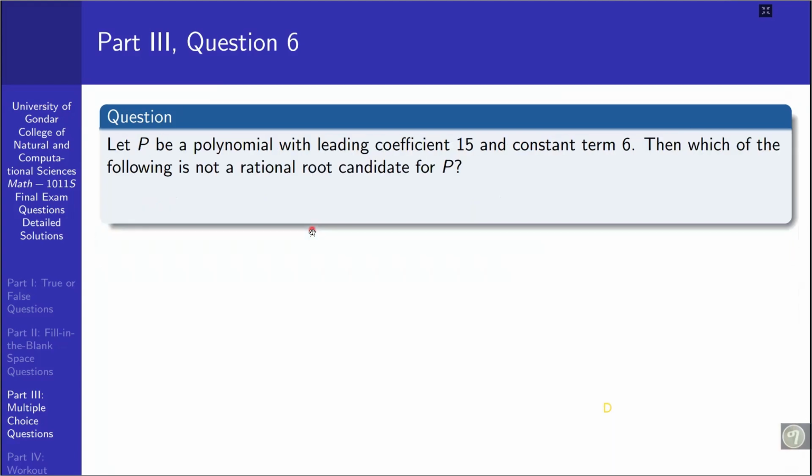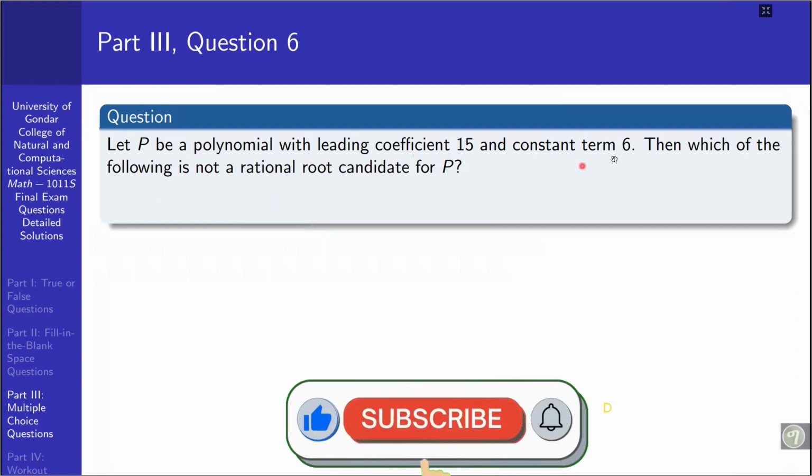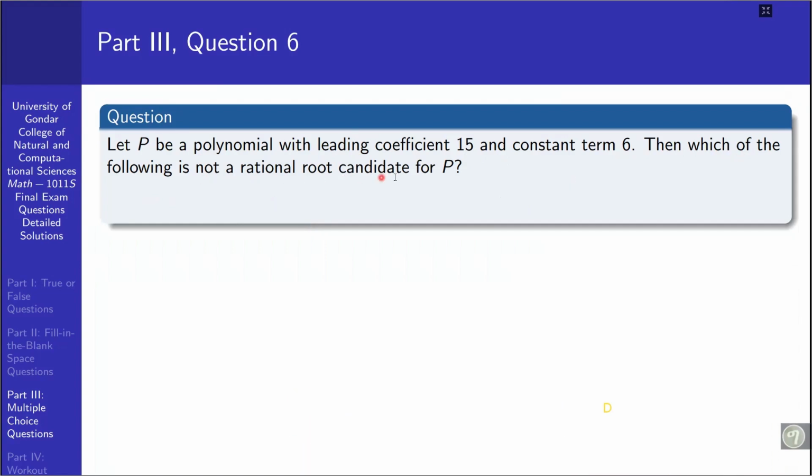Okay, question number 6. Let p be a polynomial with the leading coefficient 15 and the constant term 6. Then which of the following is not a rational root candidate for p?